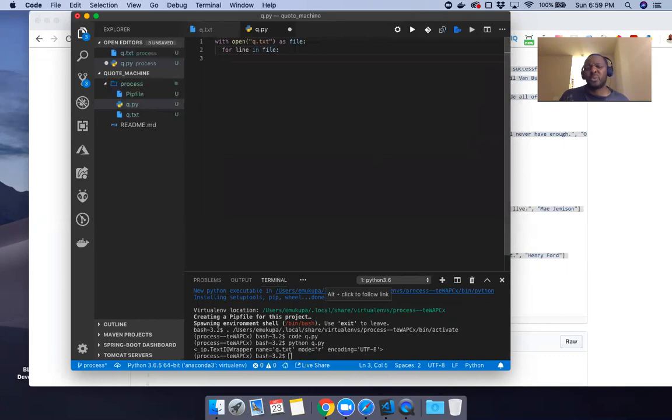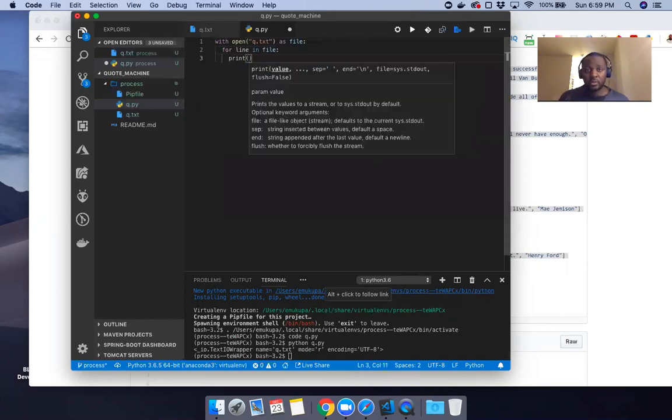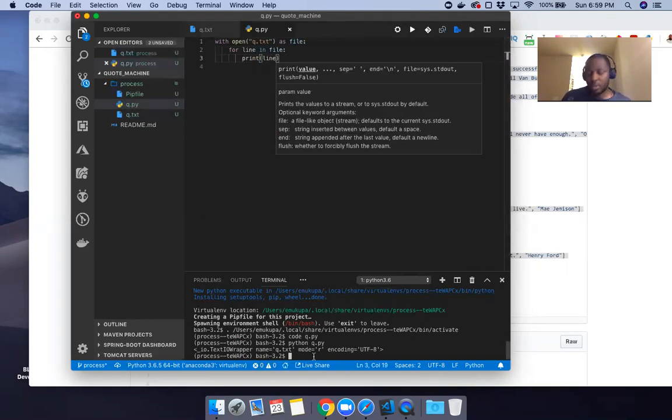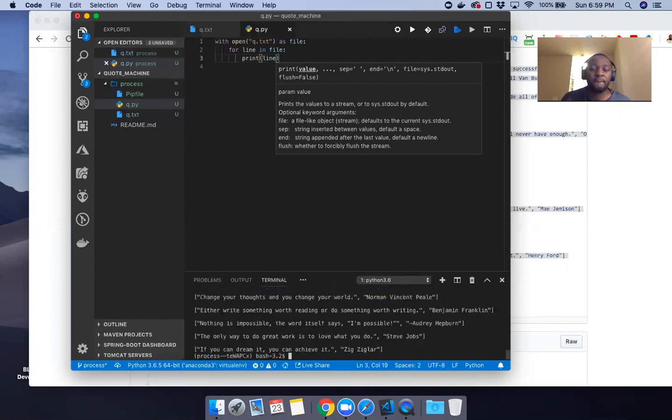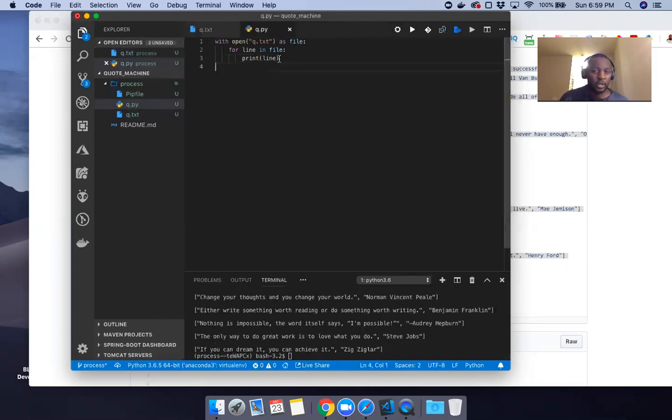And then I'll just print the lines out just to make sure it's working. And then if I run the script again, see the lines are now being read into the computer, so everything is working perfectly.